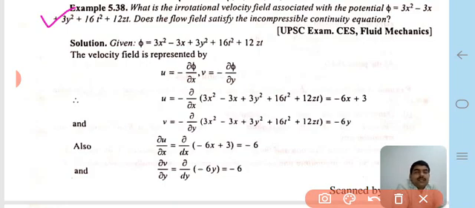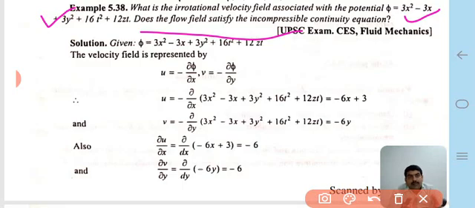What is the irrotational velocity field associated with the potential function φ = 3x² - 3x + 3y² + 16t² + 12zt? Does the flow field satisfy the incompressible continuity equation? The question asks whether the potential function φ satisfies the continuity equation.